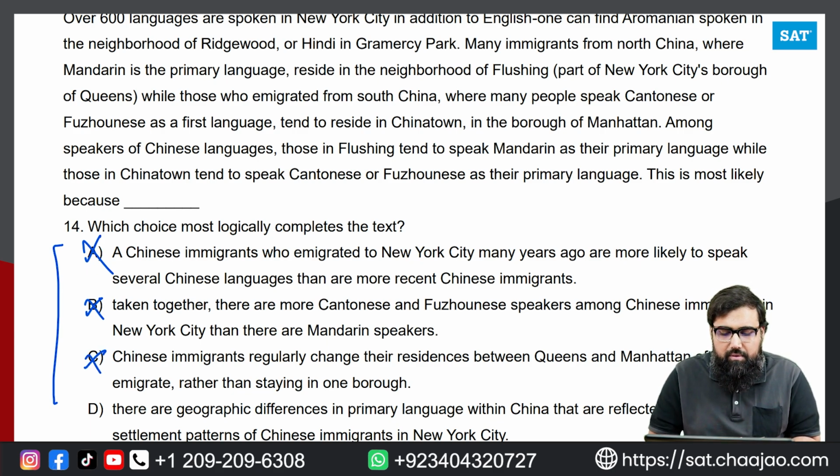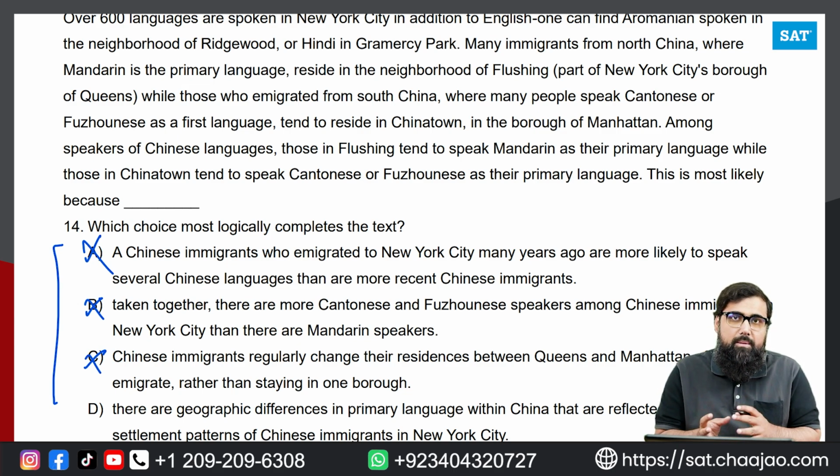There are geographic differences in the primary language within China that are reflected in the settlement patterns of Chinese immigrants in New York City. So the ones who came and started living in the north, or Flushing, came from a place where Mandarin was spoken, so they started speaking Mandarin. And the people who came and lived in Chinatown were speaking some other language, and that is why they started speaking in that language. So the place that they came from made all the difference. It's not because of the number of people or where they were living in New York.